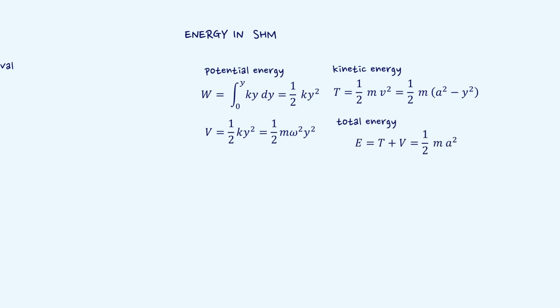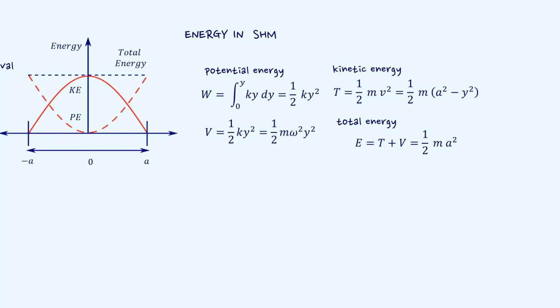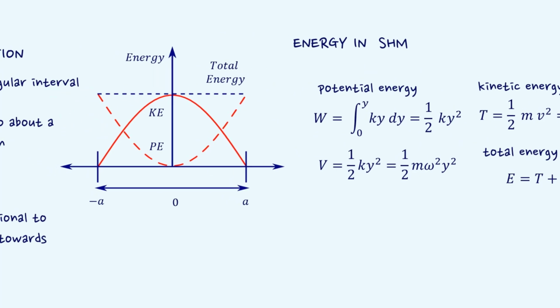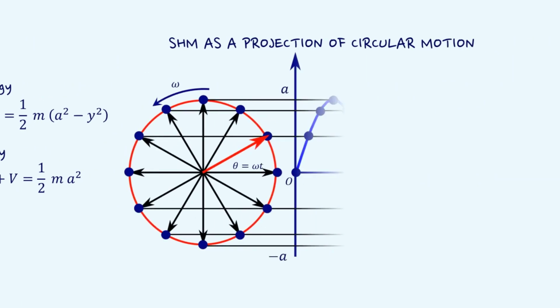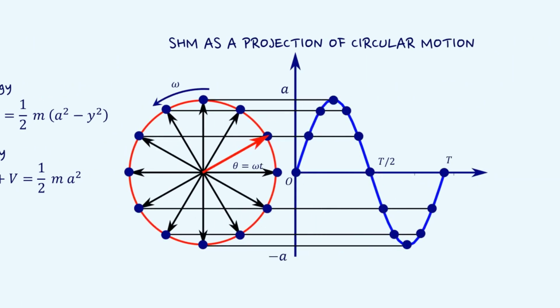Expression for total energy is E equal to half m omega square a square. For a particle executing simple harmonic motion, both m and a are constant. Hence, total energy of a particle executing simple harmonic motion at any instant must be constant. The same concept is also shown in form of a graphical representation. Graphically, we can also represent simple harmonic motion as a projection of circular motion. The diagram shows over time the projection of a circular motion creates a simple harmonic motion.